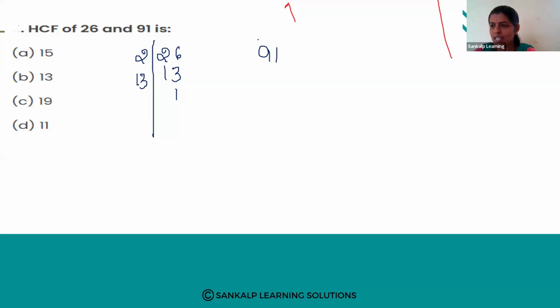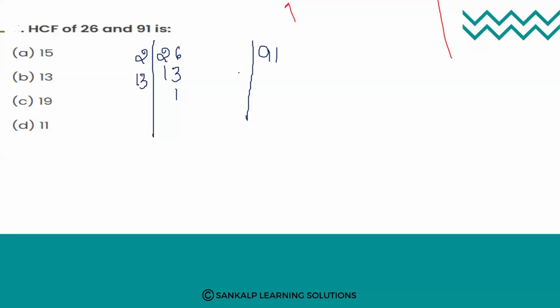Next, 91 is there. If I start with 3, then what will happen? 3 3s are 9, but 1 remains. 1 will not come in any table.